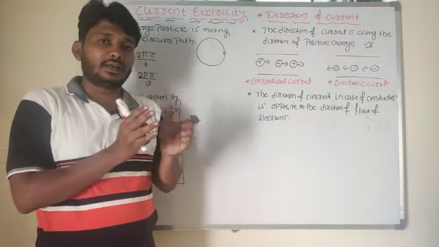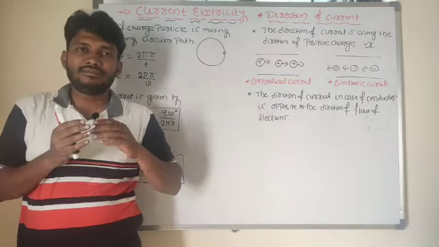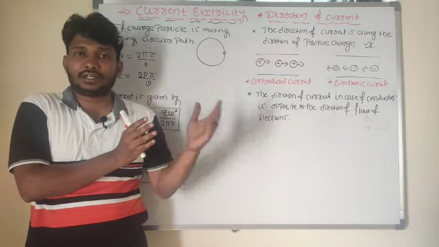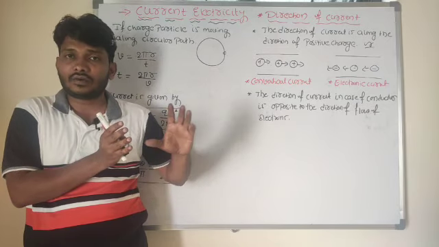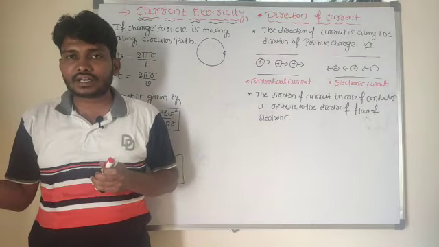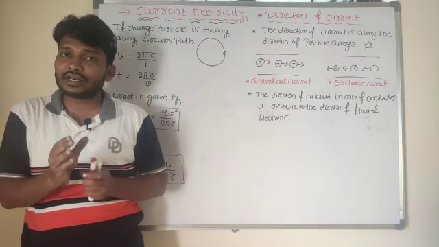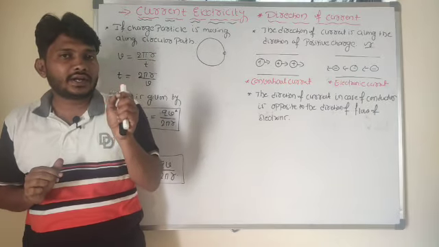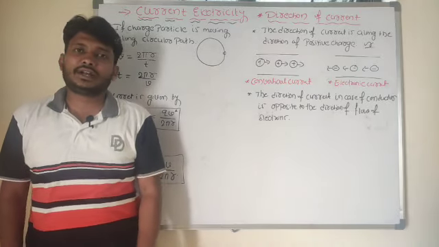Basically we know the meaning of scalar and vector. What do you mean by scalar? It has only magnitude but not a particular direction. Such a physical quantity I can take as a scalar physical quantity, whereas a vector physical quantity is one having both magnitude as well as direction. Such a quantity we can consider as a vector quantity.